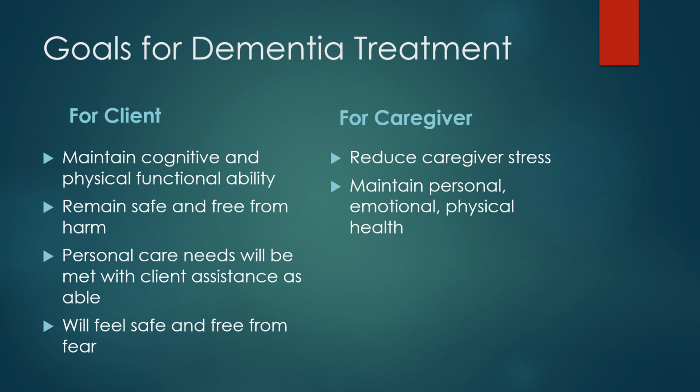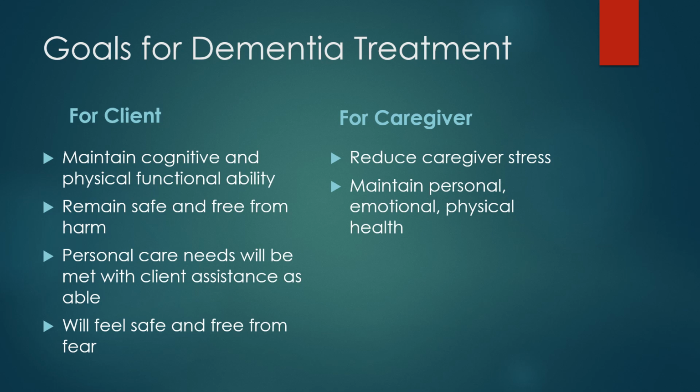The goals for dementia treatment are going to depend on who we're focusing on, the patient or the caregiver. For the patient, we want to try to maintain cognitive and physical functioning for as long as possible. The longer they can keep doing things for themselves, the better, which means we may need to get physical therapy and occupational therapy help. We may also need to provide assistance with their personal care while allowing them to do as much as possible. We want the patient to remain safe and harm-free. This includes injuries from wandering away. We also want to make sure the patient feels safe and that we're not going to cause them fear.